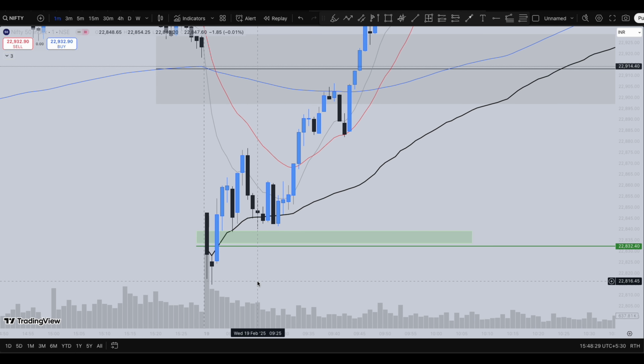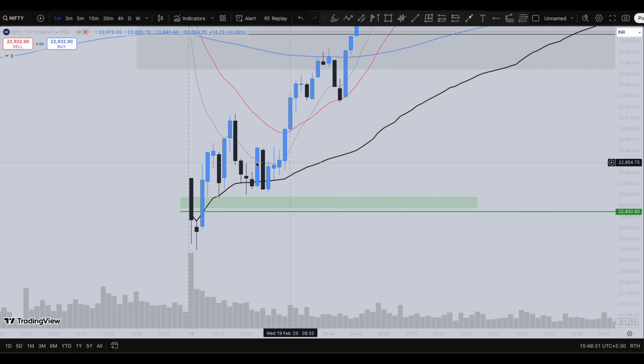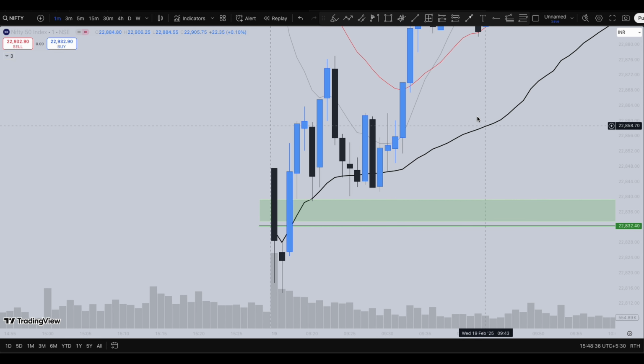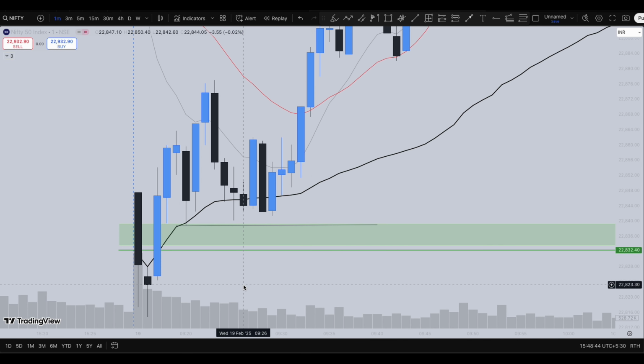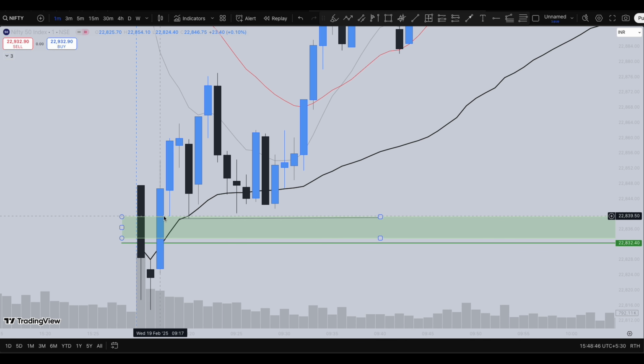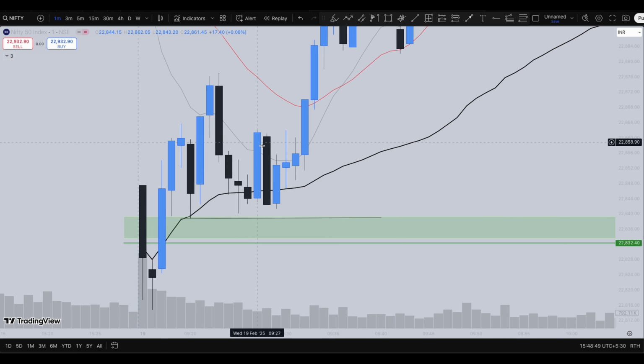But in case the market sentiment would have been bearish, the market could have easily broken this low as well, or even this low. But you can see clearly how the market was not able to take even this low, forming a breakout structure towards the downside. And before that itself, the market formed another bullish candle.